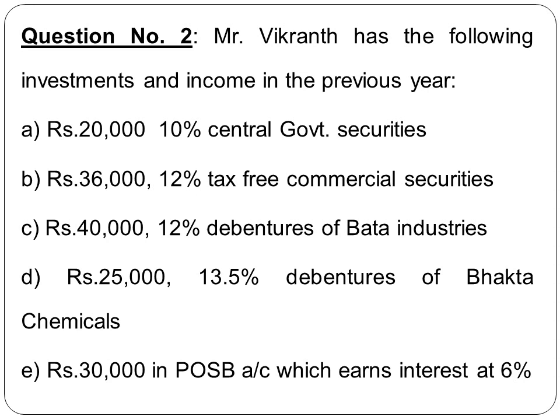Let's begin. The first one is rupees 20,000 10% central government security. Now this 20,000 refers to the investment. 10% is the rate of interest. How do you know? Because here they have not mentioned interest received rupees 20,000. They have just told 20,000 10% central government securities, which means he has invested so much in central government securities. So investment and rate of interest is given.